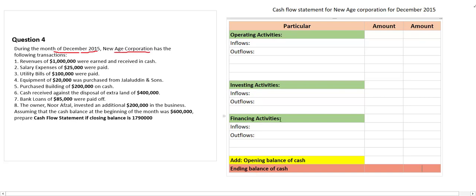So some things are given for you. So now you can apply it in this example. Now let me read the example. Revenue of this much was earned and received in cash.